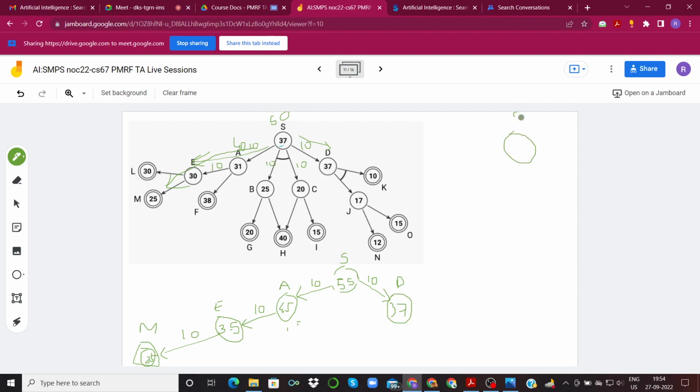Remember, when we started out, we noticed that when we went in the direction of A, this was 31, this was 10. So 31 plus 10 is 41, but our heuristic function was telling us 37, which is lesser than 41, which means that our heuristic function was underestimating. And we know that when our heuristic function underestimates the cost, A star is admissible. So we were able to find the optimal solution.